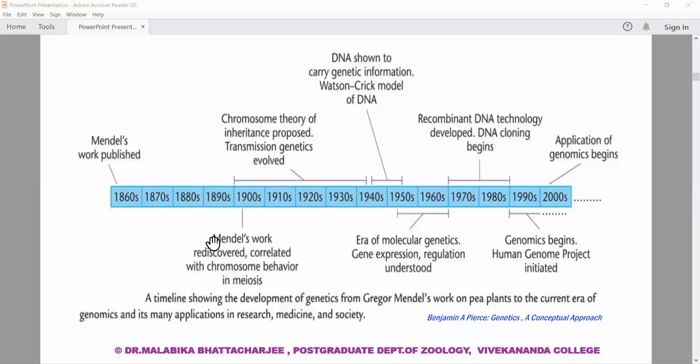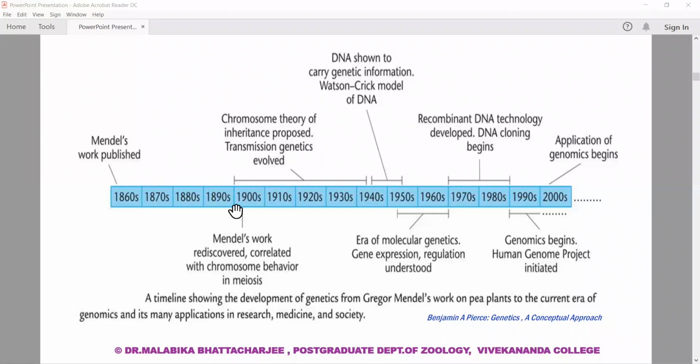But long after his death, his work, rediscovered by these three famous botanists, created an uproar in the area of genetics. And Mendel's work, followed by some very famous work of Bridges and Morgan, gradually built up the principle of inheritance. His actual experimental tenure was from 1856 to 1863. He gave a lecture on his work in 1866, and that was when his work was published.